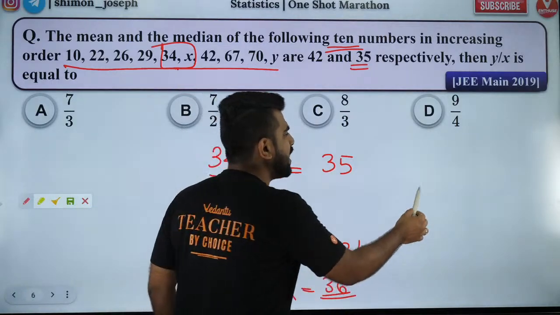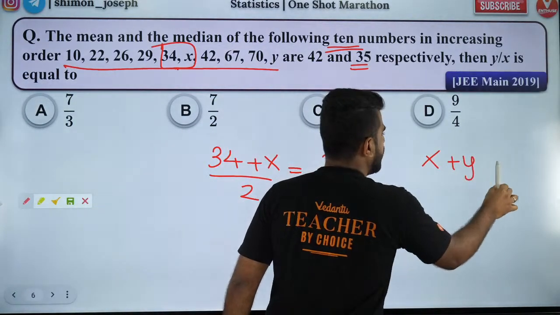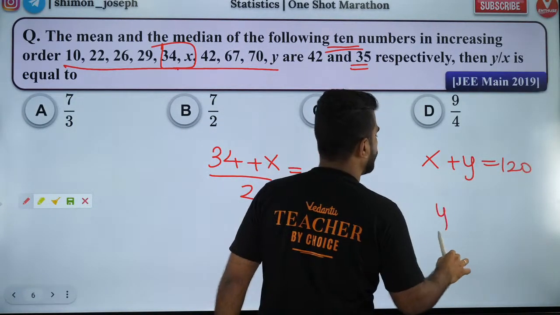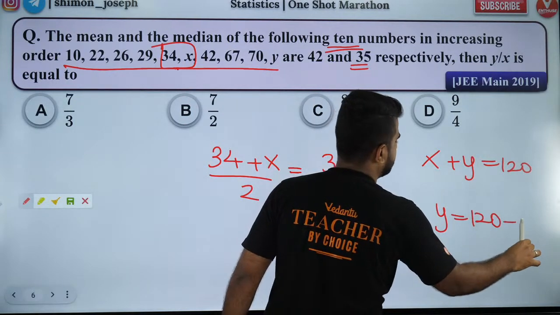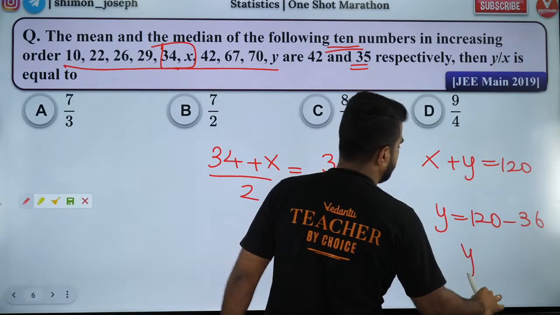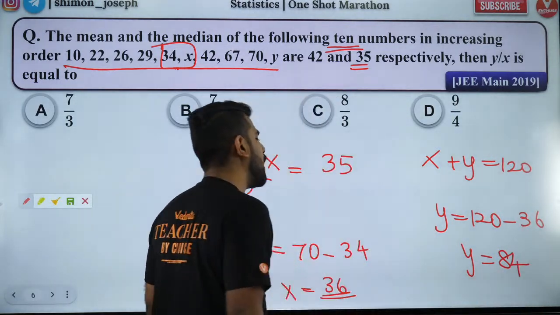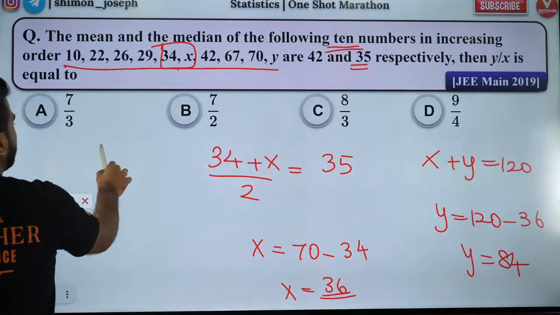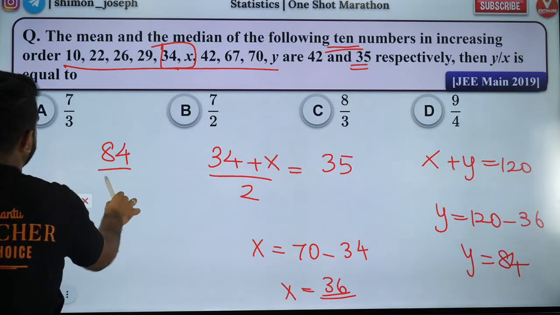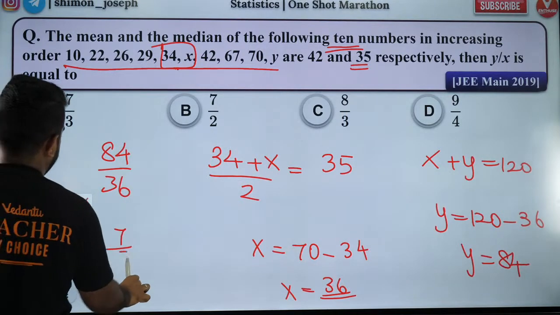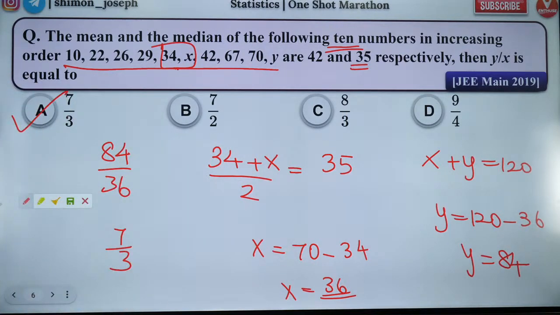So x is 36. We know that x plus y is equal to 120. So if x is 36, then y is equal to 120 minus x. So 120 minus 36 will be 84. So 84 is y, 36 is x. So y by x will be 84 by 36. 12 tables will go, 7 by 3. So that is why option A is correct.